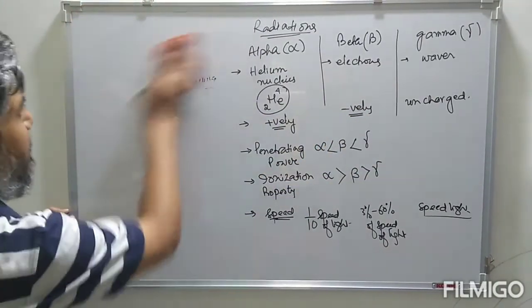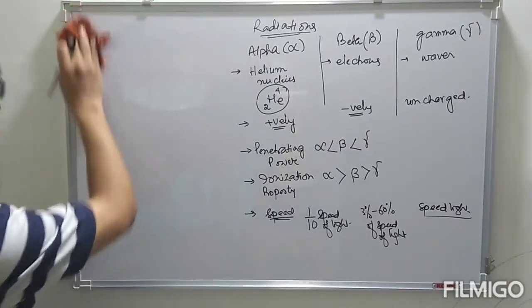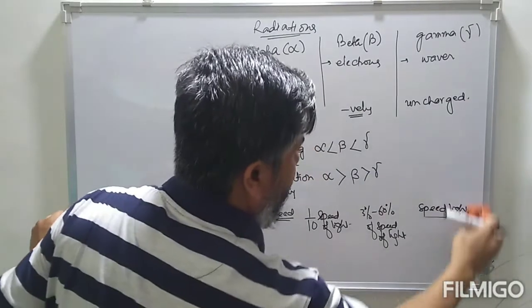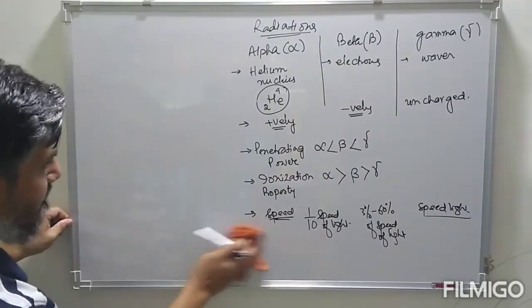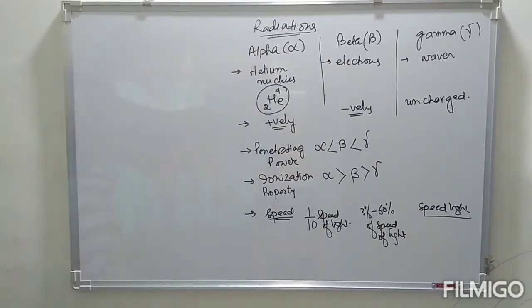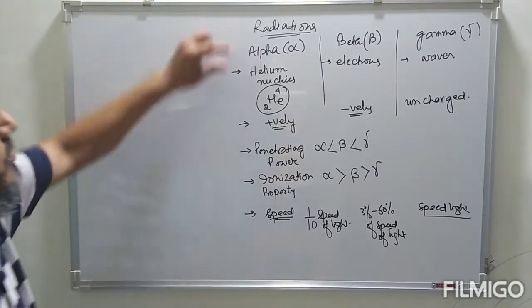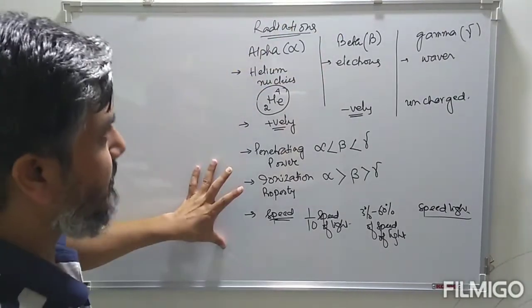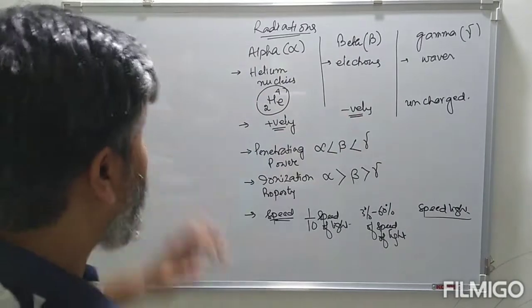So we have the properties of the different radiations, alpha, beta, gamma, and a comparison between these properties.